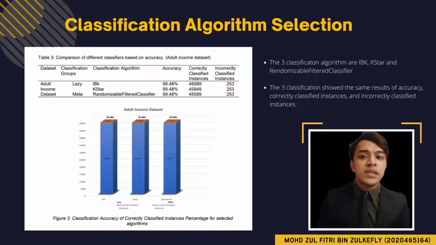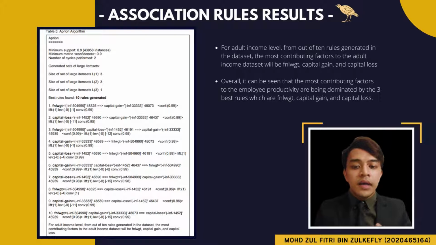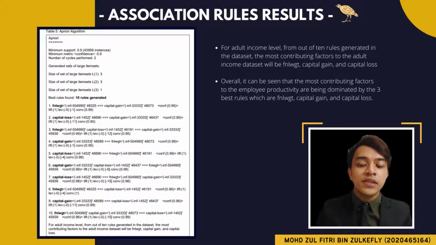The highly influential attributes were selected using these two. After assessing the outcome of the algorithms, the 3 groups show the same amount, which is 99.48%, as shown in Table 3 and Figure 3 respectively. Okay, now let's move to the next part, association rules result.